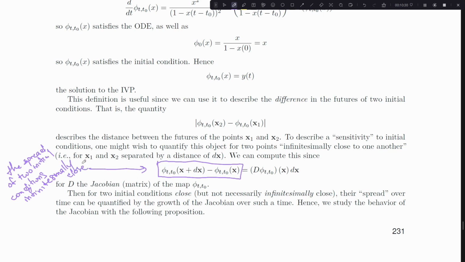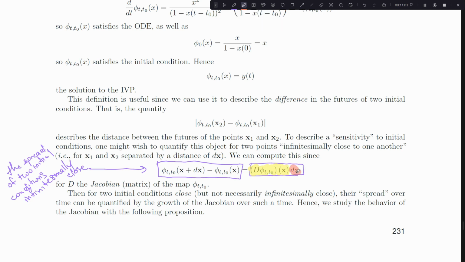If I think about the spread of two initial conditions infinitesimally close to each other, actually we can compute what that is, an infinitesimal, by just computing the Jacobian, right? The Jacobian matrix of this flow. And we get away with that because now it's a vector field, right? We can compute derivatives in space because we're interpreting this as a function of space. And so we can compute the spread of two initial conditions infinitesimally close by really, it's the Jacobian, right?